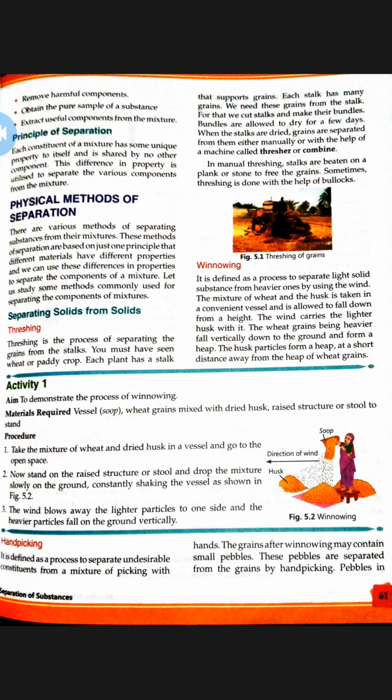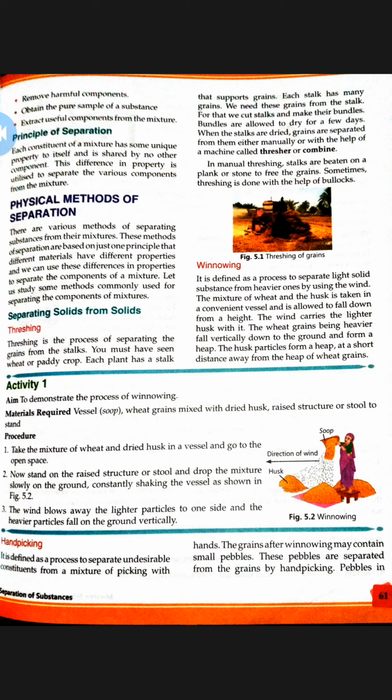When the stalks are dried, grains are separated from them either manually or with the help of a machine called a thresher. Just see here, threshing of grains is being done in the picture. Those who belong to villages must have seen this.